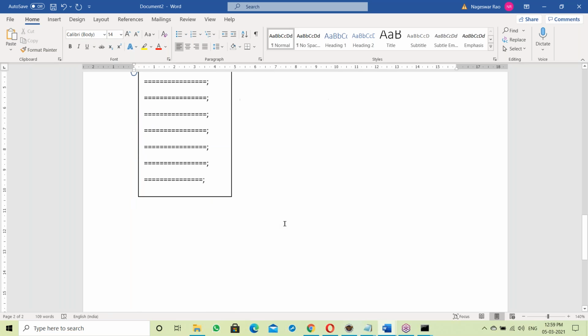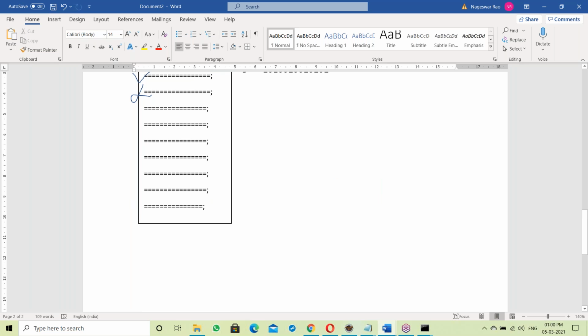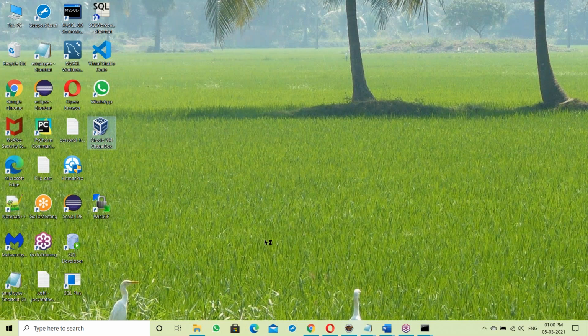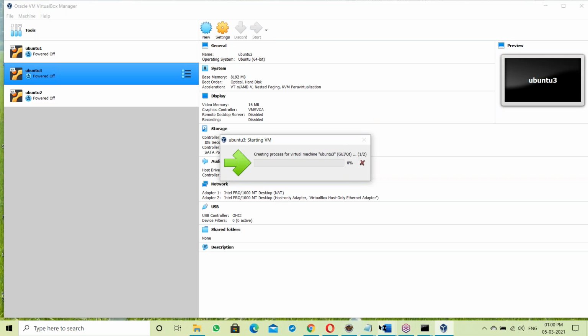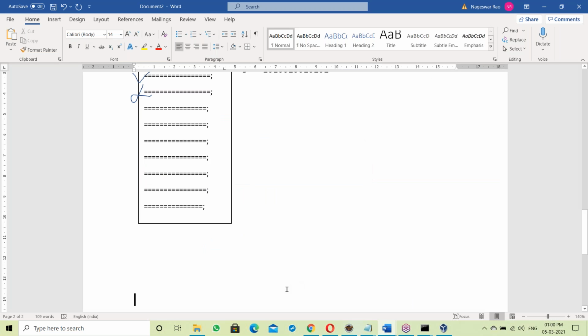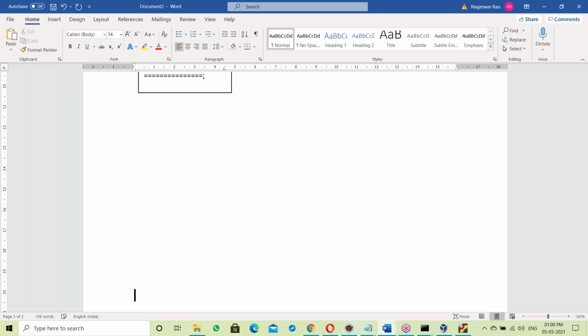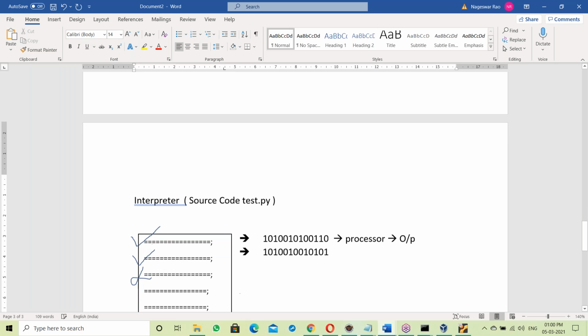Same thing: if it is a compiler, how does it work? Let us go for the compiler. Let us take a compiler-based program, C language, Linux-based C language. If it is a compiler, the source code may be a C program, test.c.